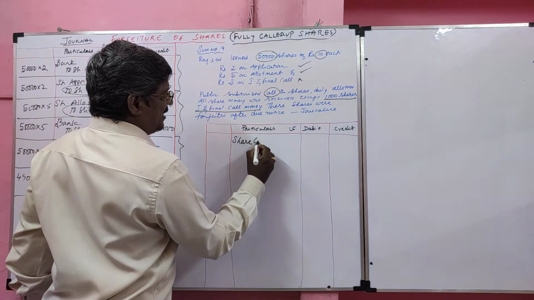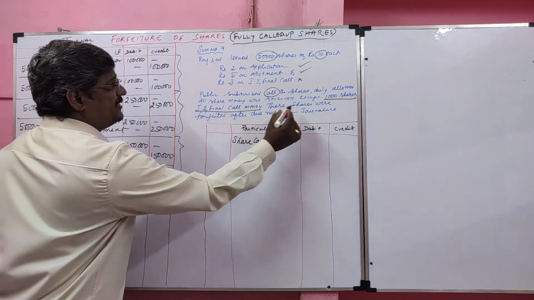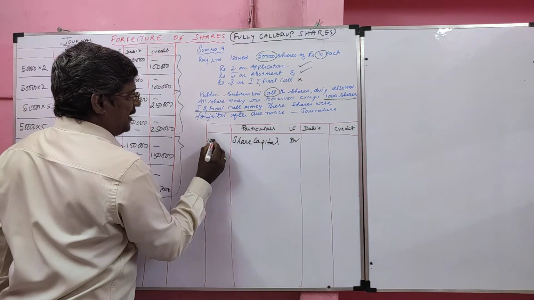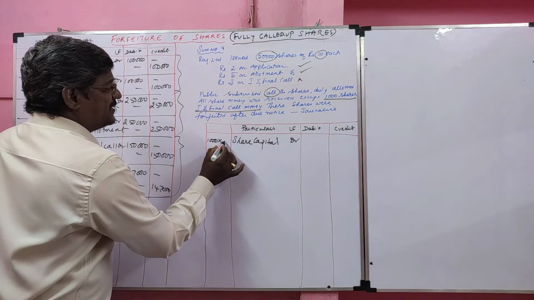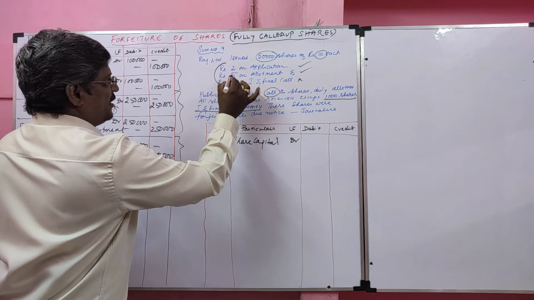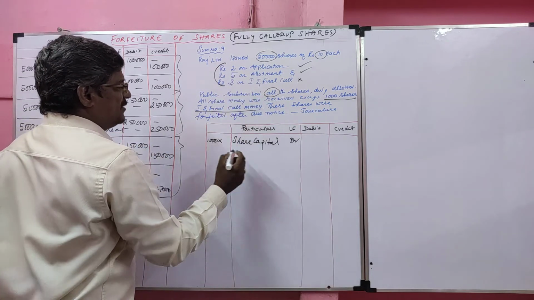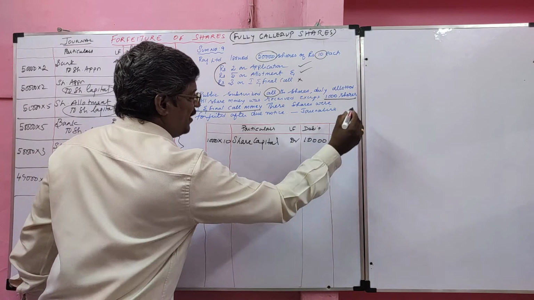The entry is share capital account debit. Value, how many shares am I going to forfeit? 1,000 shares into the called up value. How much did the company call? 2 rupees plus 5 rupees plus 3 rupees. Totally how much called? 10. So 10,000 worth of shares were forfeited.